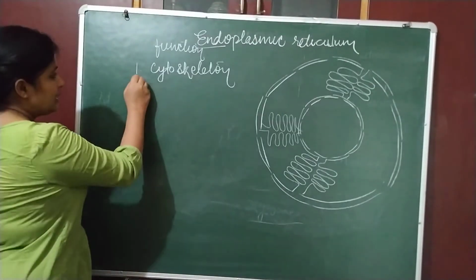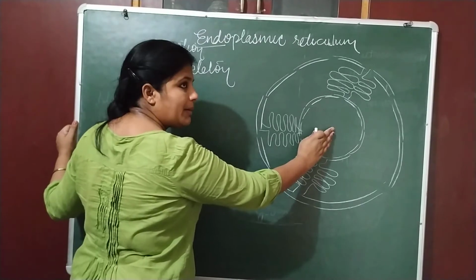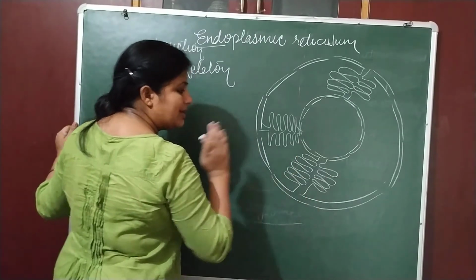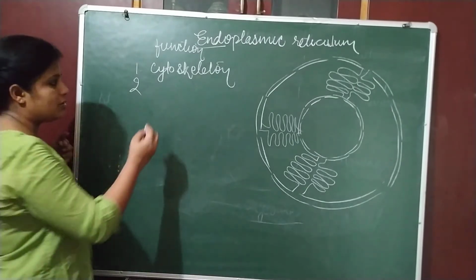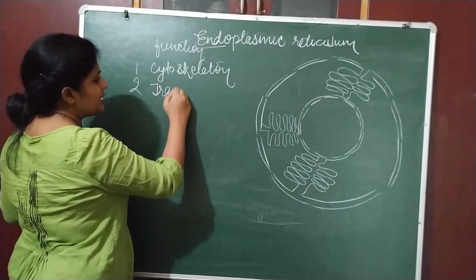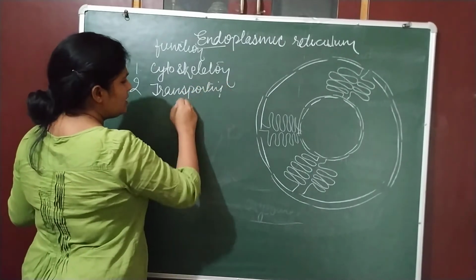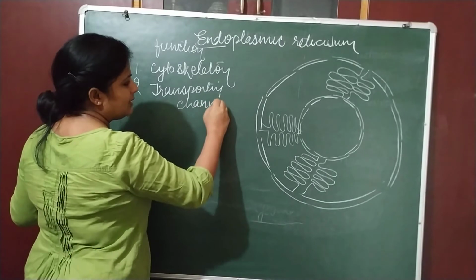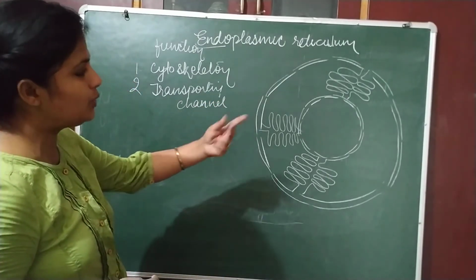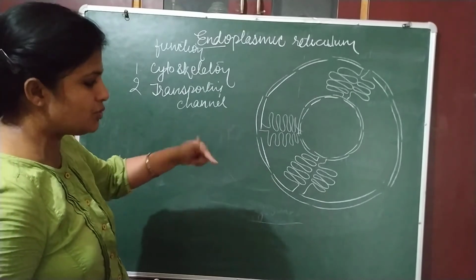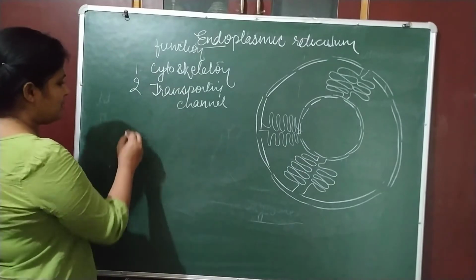Number 2, they help in the transportation of the material from cell membrane to nuclear membrane or from nuclear membrane to cell membrane. So it acts as a transporting channel also. ये एक transporting channel के जैसे भी काम कर रही है. So what is the function? That they help in the transportation of material from cell membrane to nuclear membrane or from nucleus to cell. Clear? Now there are two kinds of endoplasmic reticulum.